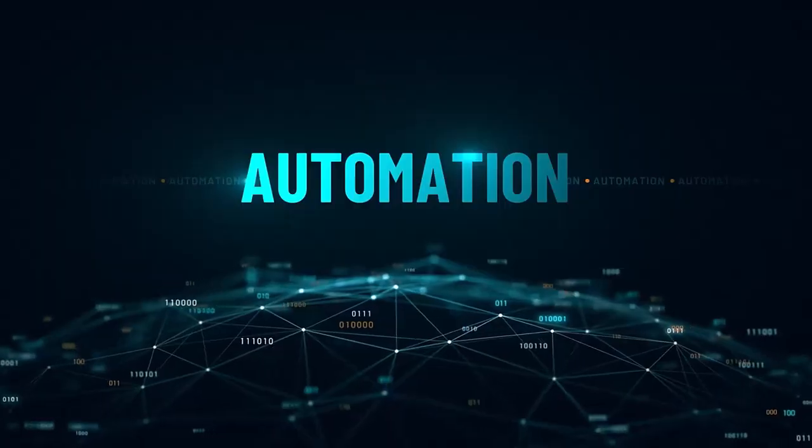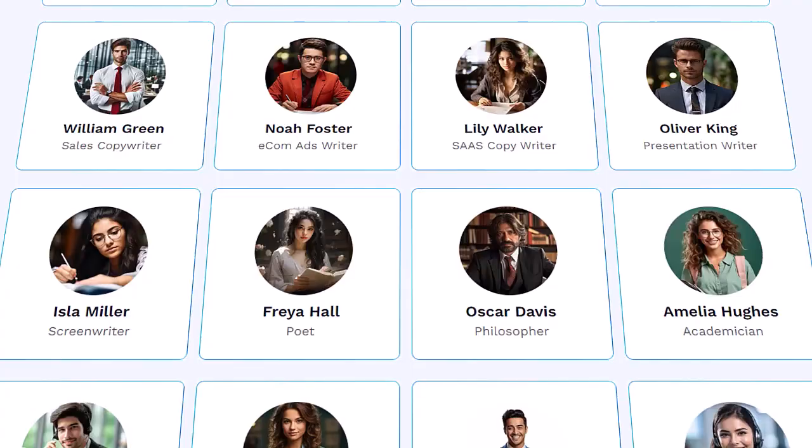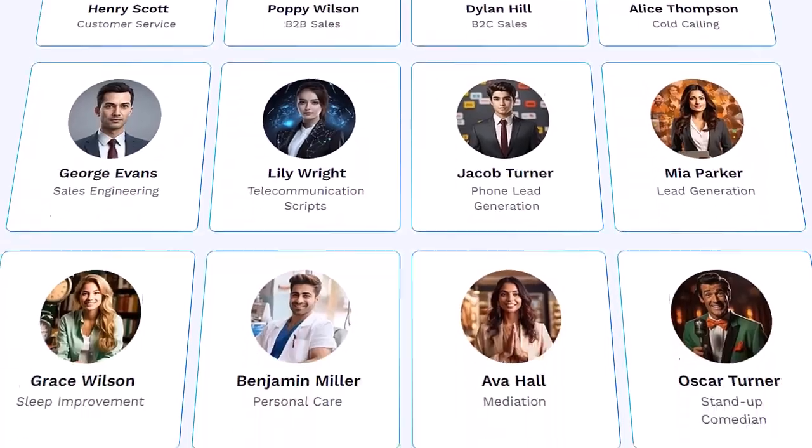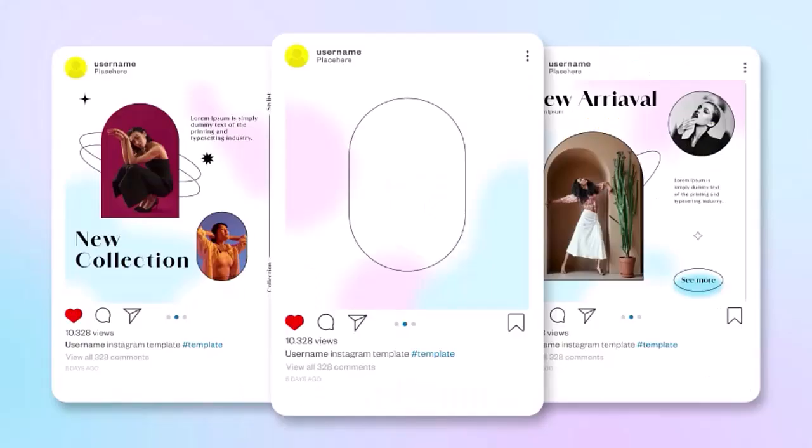Imagine the multi-level automation of AI Agents Army. This is the next level of ChatGPT. It's like Iron Man's Jarvis, your personal AI butler assistant.